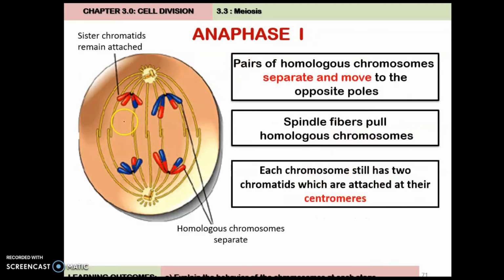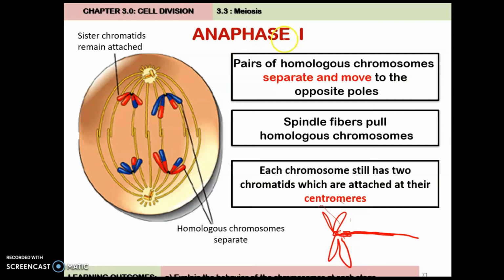So in Anaphase 1, look at the diagram. Since the microtubule attached at only one side of the centromere or of the chromosome, when the microtubule shortens, it will pull the whole chromosome structure to the opposite pole. Bila dia hanya pegang satu bahagian saja dan bila microtubule ini memendek ke arah opposite pole, dia akan membawa keseluruhan kromosom. So what happened here? Does the centromere split? No. So the only thing yang terpisah di sini hanyalah homologous chromosome.